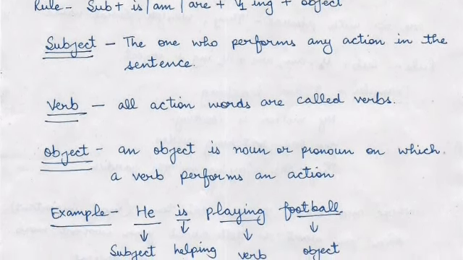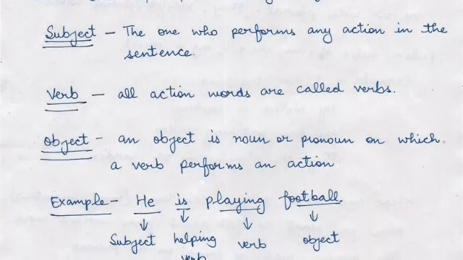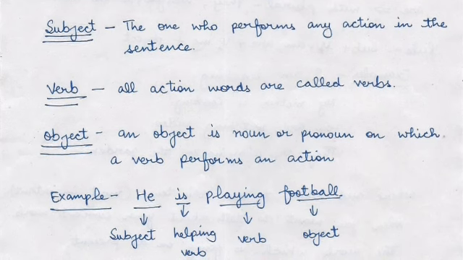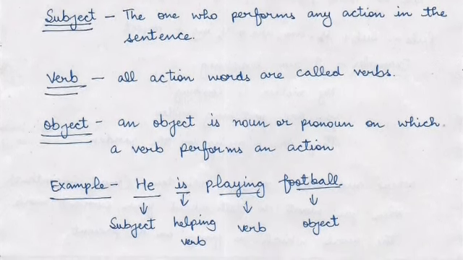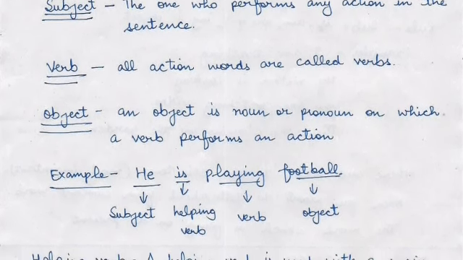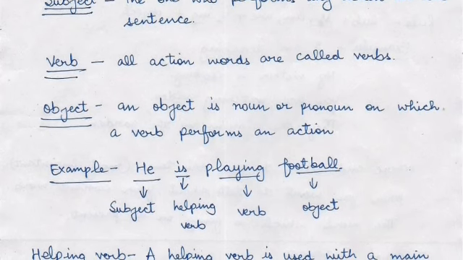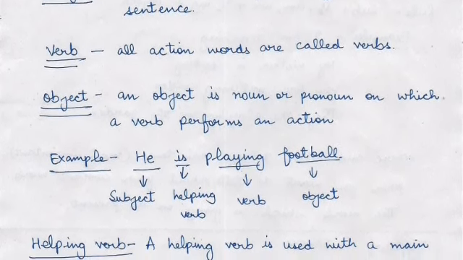Now, what is subject? Subject is the one who performs any action in the sentence, जो कोई भी काम करता है. Next is verb. Verb, as you all know, all the action words are called verbs, जिस किसी word में कोई action हो रहा हो. And object. Object is a noun or pronoun on which a verb performs an action.